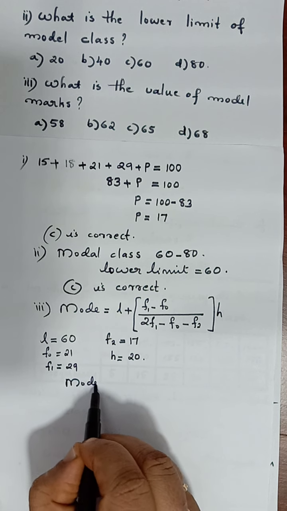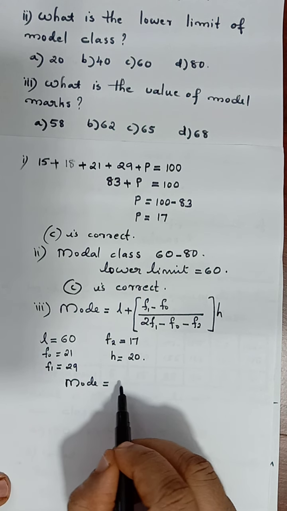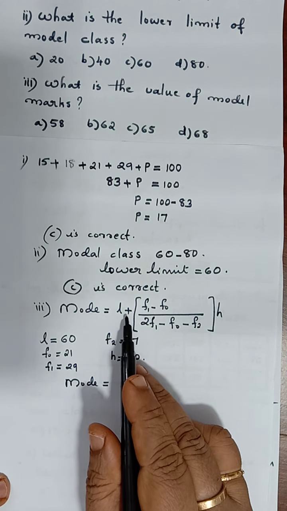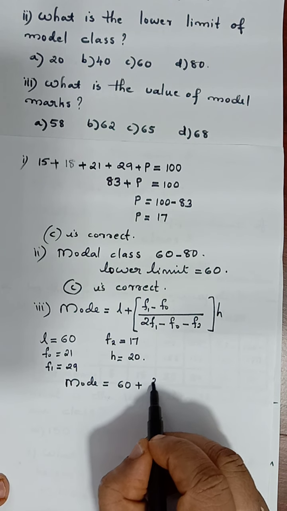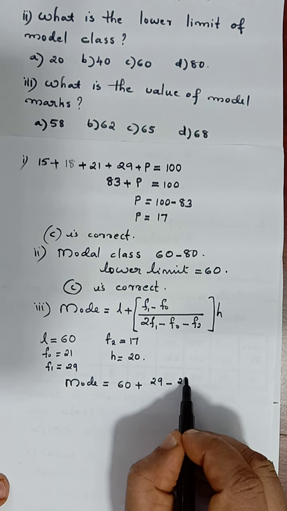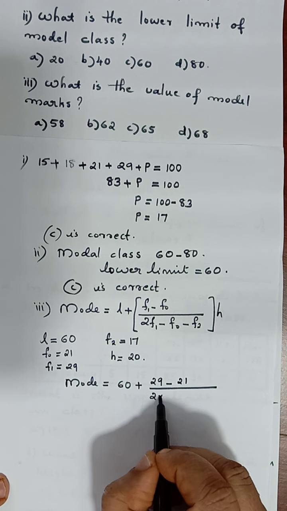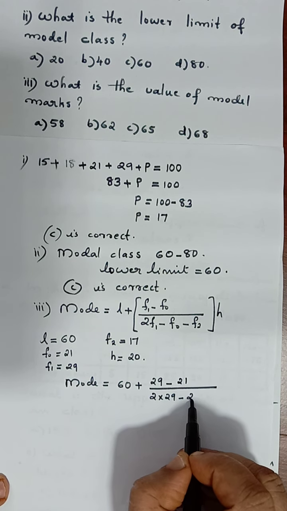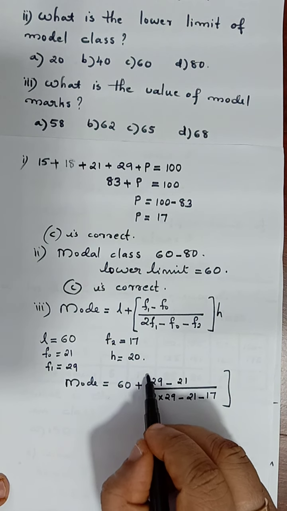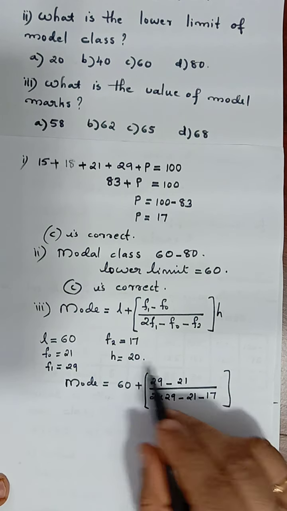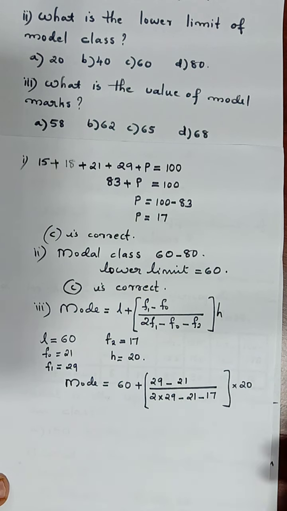Therefore, mode is equal to L plus. L value we have, L is lower limit. That's equal to 60 plus F1 minus F0 by 2 into F1 minus F0 minus F2, into H. H value, that's equal to into 20 here.